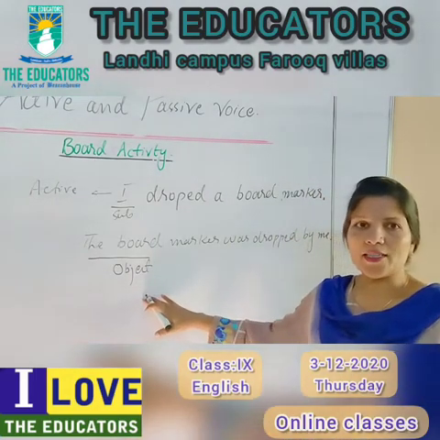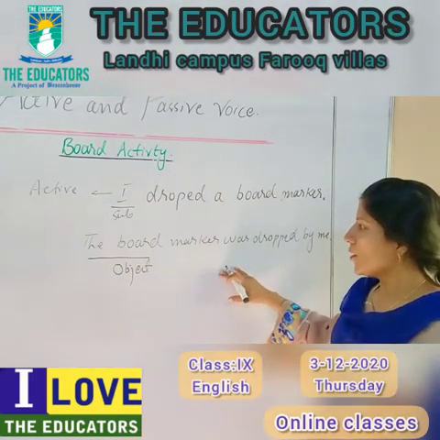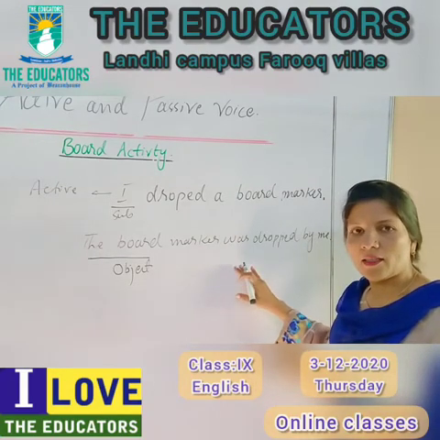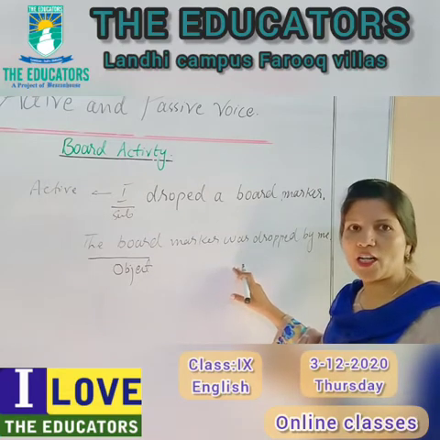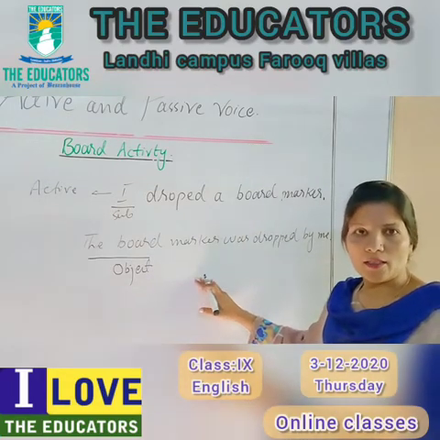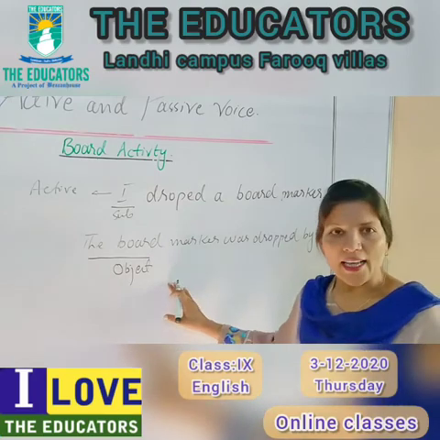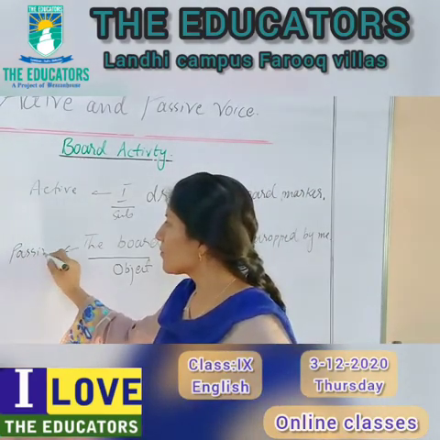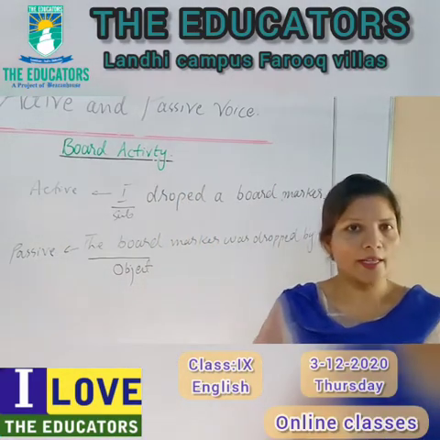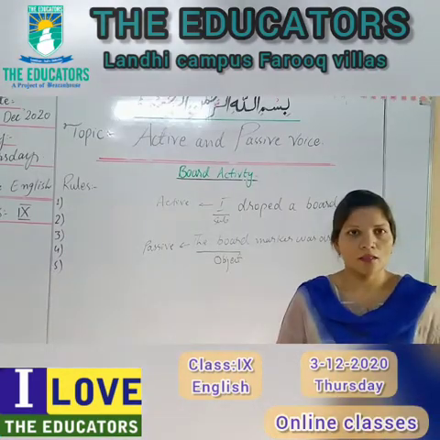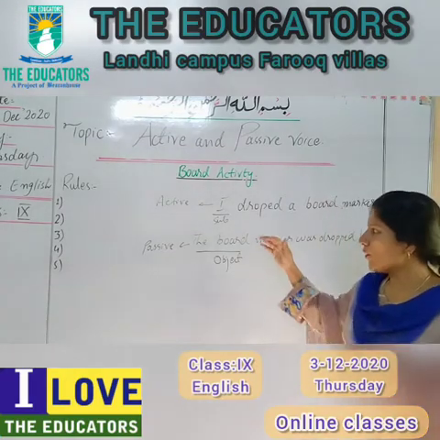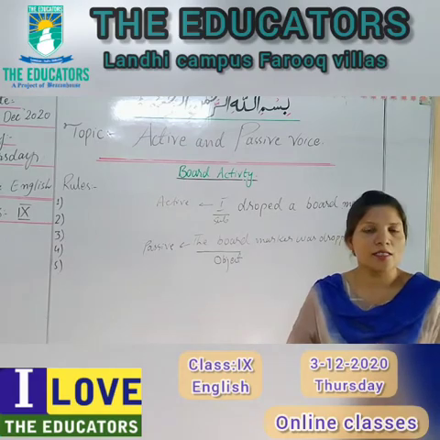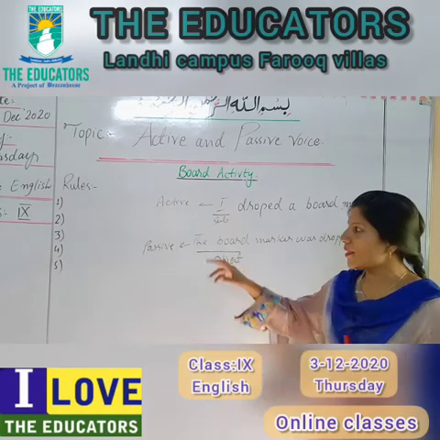The object is telling about the verb, means the verb is being acted upon by an object. It means the second sentence is said to be the passive one. Clear it? Well student, by the help of these two sentences, I hope the concept of active and passive sentences is clear in your mind. What is an active sentence?